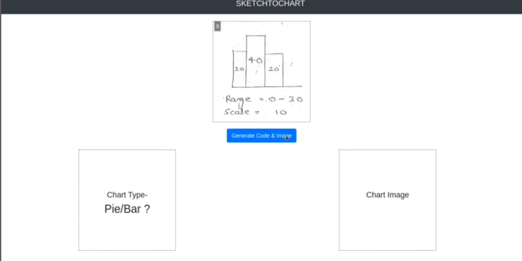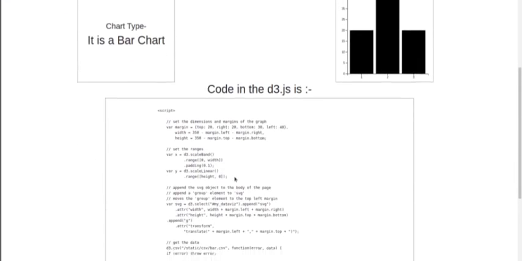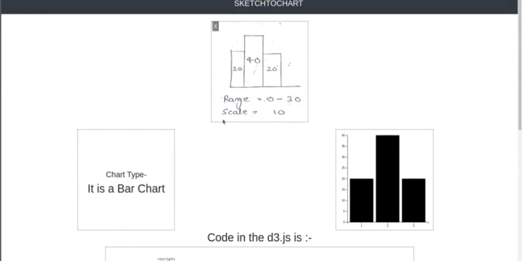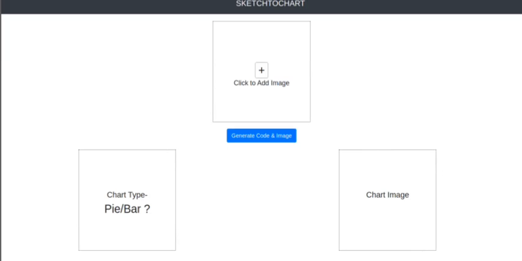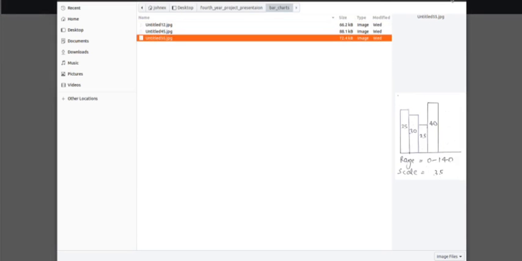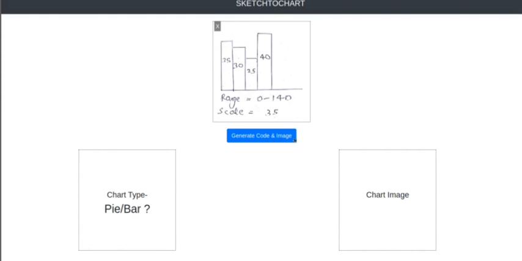In the bar chart, we provided range as well as scale. So our model predicted a bar chart, and D3 generated the code of the image as well as the digital image of the bar chart, which is in black color. We can also customize the color of the output chart, but this is just a general image provided by D3.